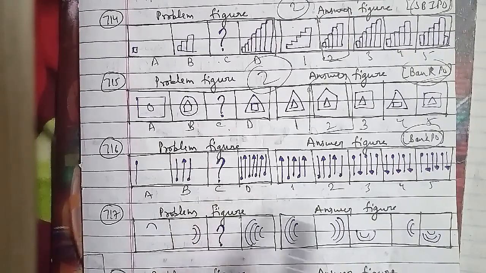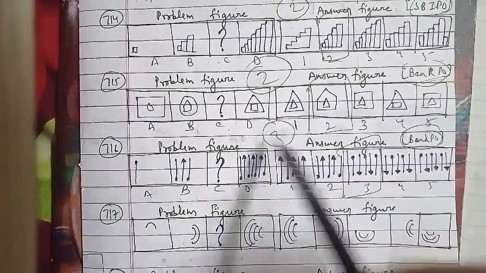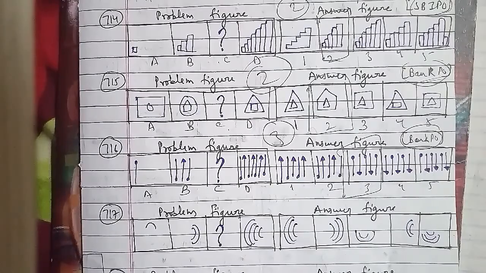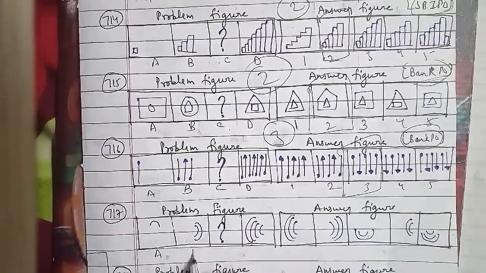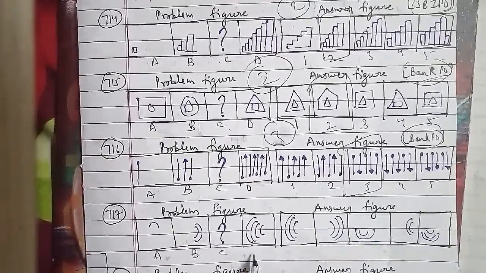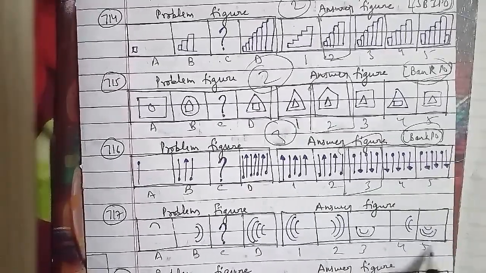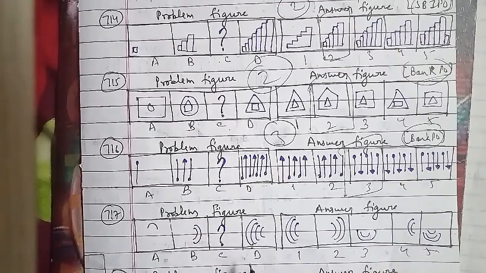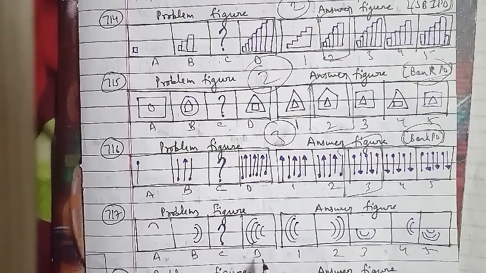Let's go ahead with the other one, that is the 717th question of the session, which is your problem figures, and these were the answer figures. This has been named as figure A, B. The C figure we have to find out, the D figure, and then we have 1, 2, 3, 4, and 5 respectively, where a curve is added and the entire figure moves clockwise in each step. So here after the B figure, that would be the C figure, we have your fifth figure, that will be the right answer for this question here.